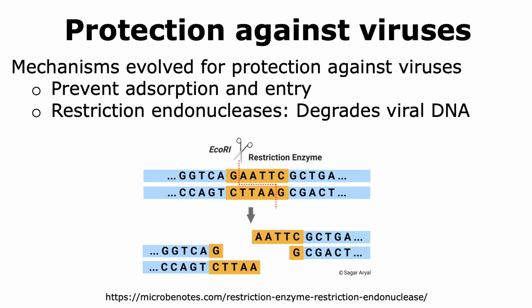Another mechanism that prokaryotes have evolved is the production of restriction endonucleases. These are enzymes that are able to degrade foreign DNA like viral DNA. They're able to identify sequences as shown in the figure, and once the sequence is present, the restriction endonucleases go ahead and digest that DNA sequence. It should be noted that the bacteria and archaea have found ways to protect their own DNA so that their own DNA is not identified by restriction endonucleases and degraded.